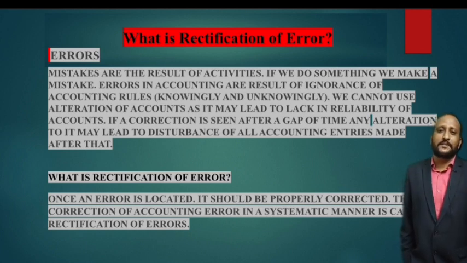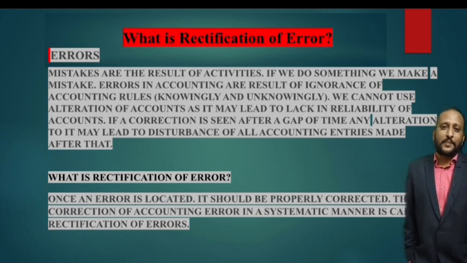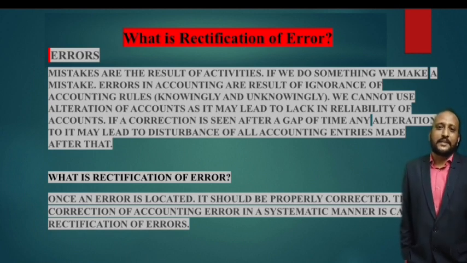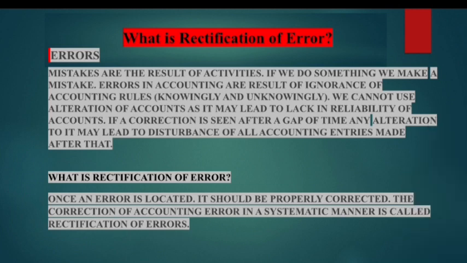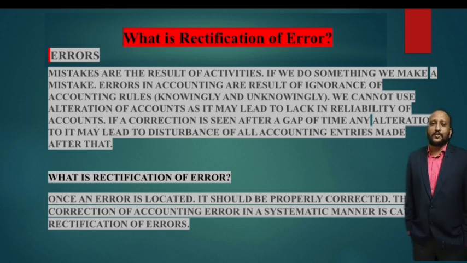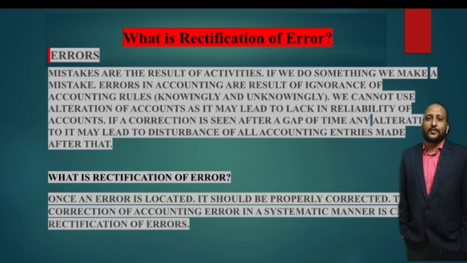Now, how to rectify this error, and what do you mean by rectification of errors? When errors are traced out, being an accountant, you should rectify the errors. Now, what is rectification of error? Simple. Once an error is located, it should be properly corrected. So how are you going to correct the errors? When there is a correction of accounting errors in a very systematic manner, either by passing journal entries or by preparing a suspense account, that process is called rectification of errors.